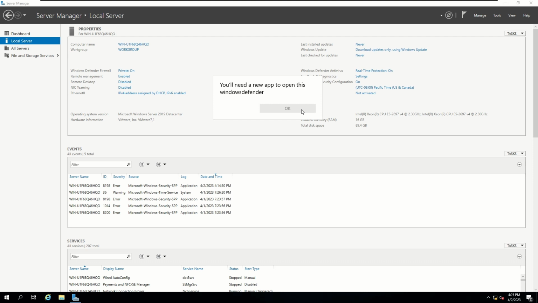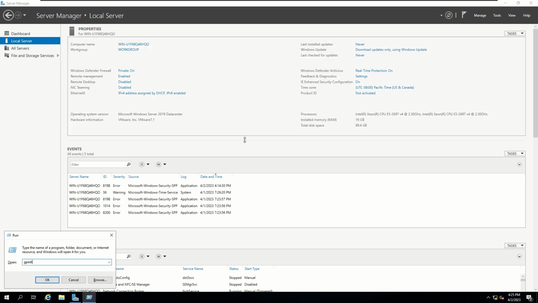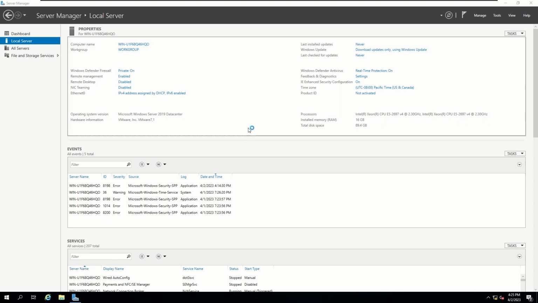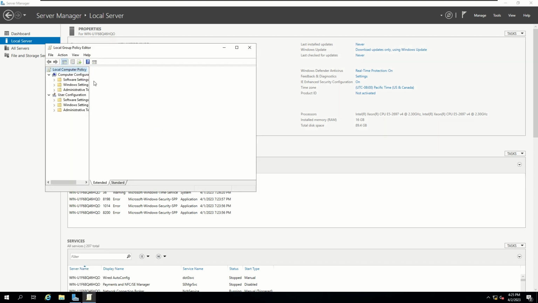Now let's go ahead and turn off our firewall. Now if you're getting this error in the lab environment because of how the template was deployed, we're going to run gpedit.msc and do this a different way.